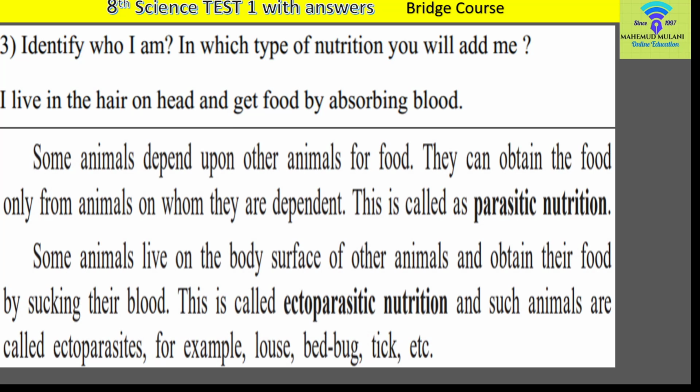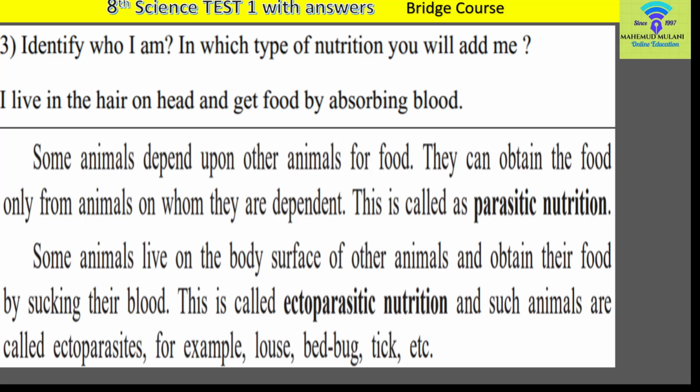Some animals depend upon other animals for food. They can obtain food only from the animals on whom they are dependent. This is called parasitic nutrition. Which type of nutrition is this? This is parasitic nutrition. Then which are those animals? Those animals' examples are written in the next paragraph.